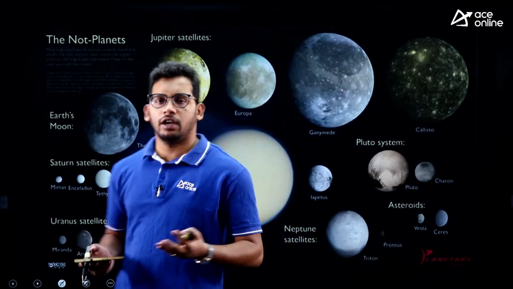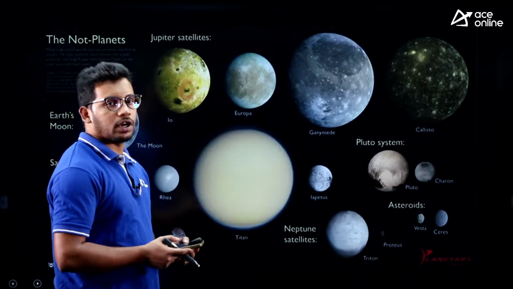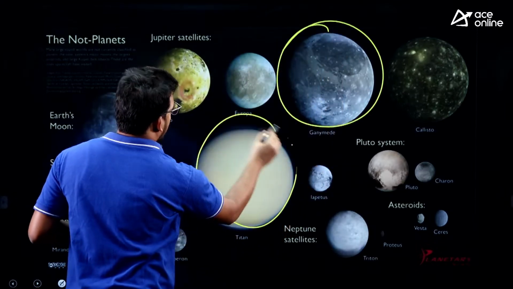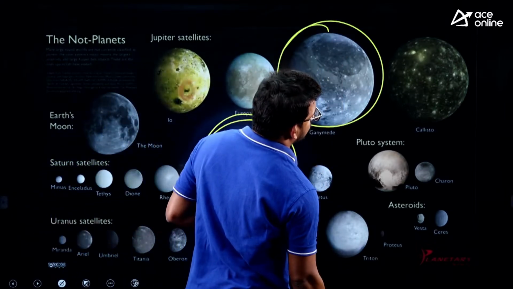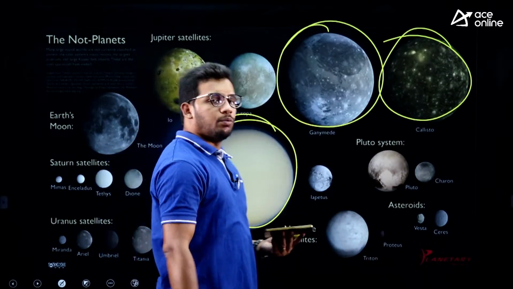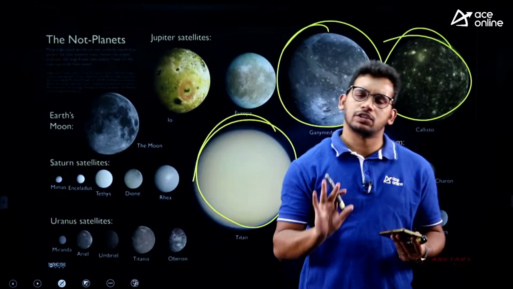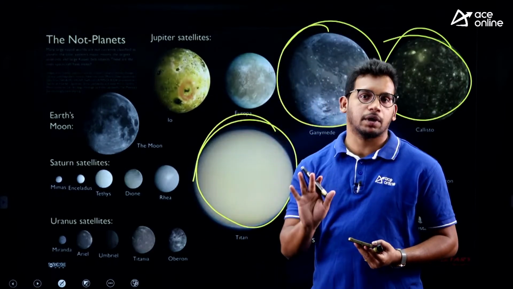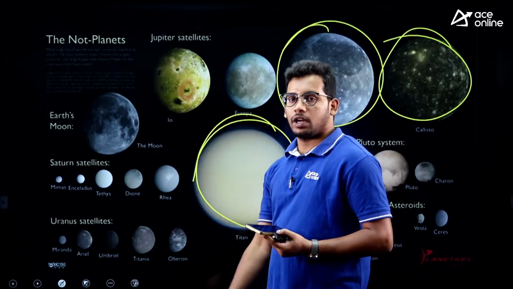So the same thing in a scale of pictorial representation: Ganymede is the largest, followed by Titan, and then Callisto, right? So Callisto is the third, right? There are many other moons also. You need not remember all those things. The top three you can remember, and if there is any recent discovery from current affairs, those things you can remember as well.